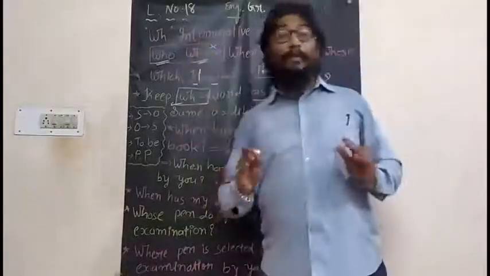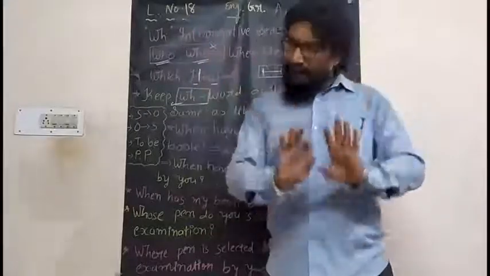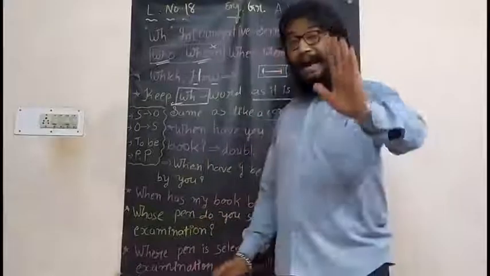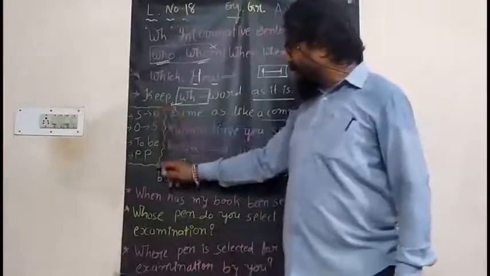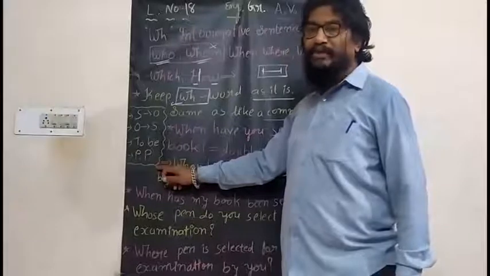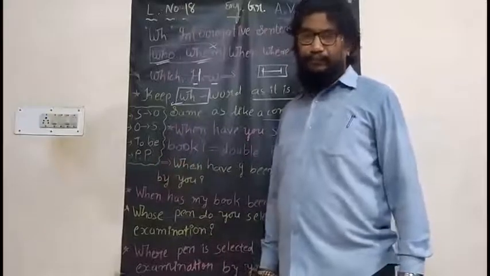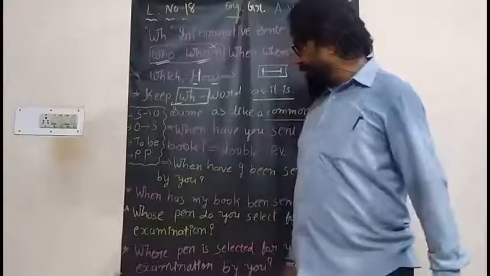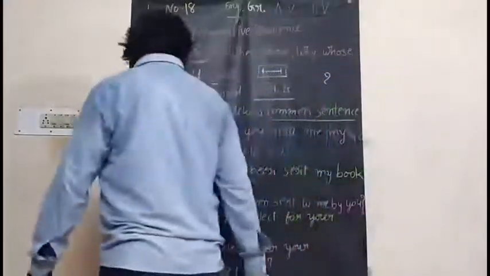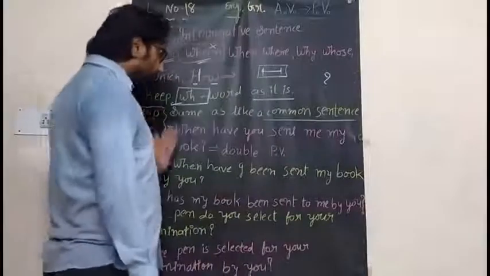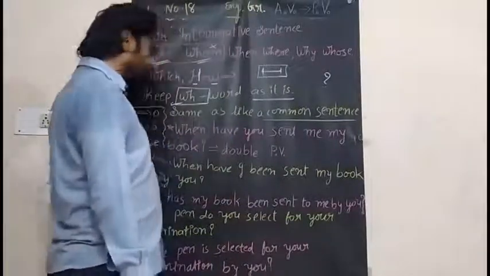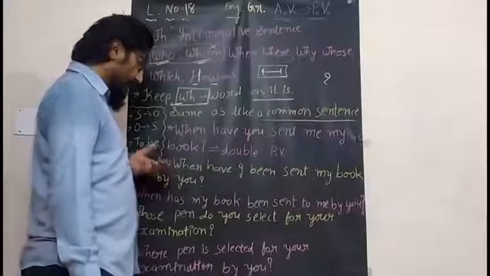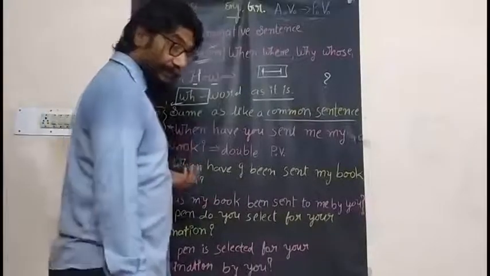The structure is what? WH interrogative sentence. We'll keep the WH word as it is. Next to that, what we will follow is S2O, O2, S2B and BP. How is it? I'll tell you. We'll move ahead with the example. You see here: When have you sent me my book? This sentence is given to you as an example.